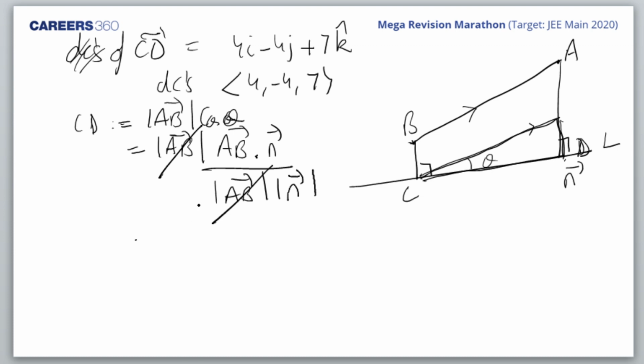So CD length is AB vector dot n vector upon mod n, which is nothing but n cap. I hope you understand this.